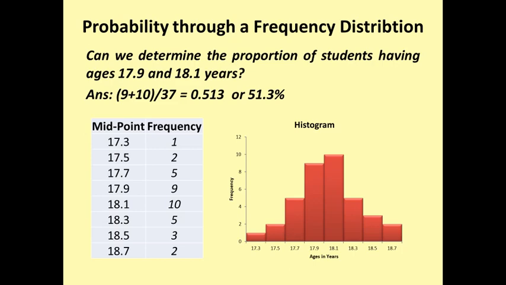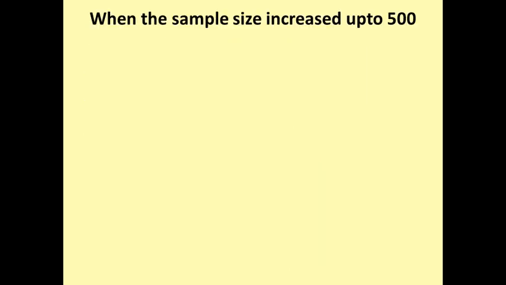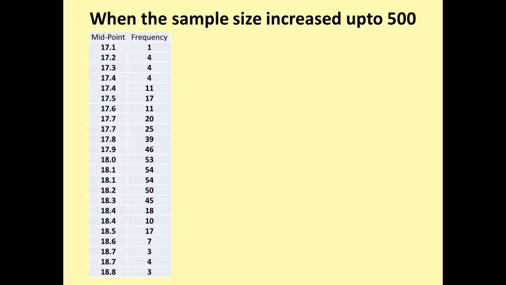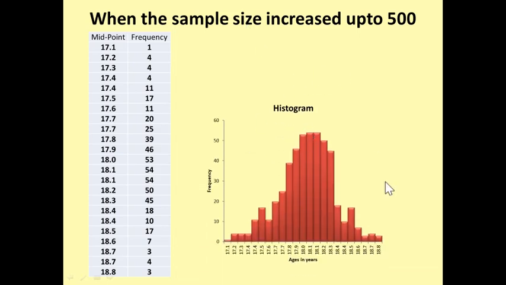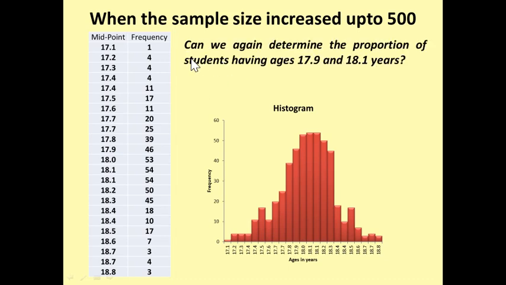So what happens if we just increase the sample size up to 500? So the possible frequency table will be like this. So it is more in length, more categories are being added, and the histogram seems to be again a normal distribution. The bars are thinner, and if we ask the same question again, can we determine the proportion of students having ages 17.9 and 18.1 years?